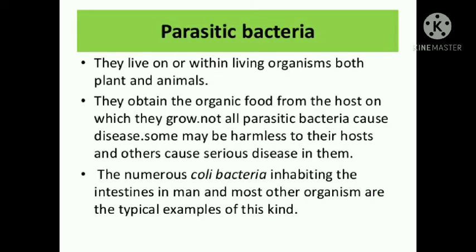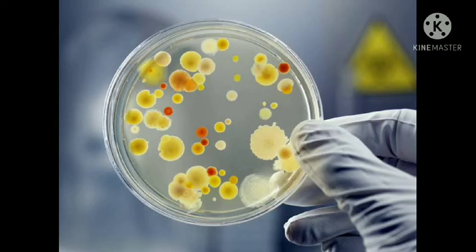Then the next type under heterotrophic bacteria is parasitic bacteria. As the term indicates, parasitic bacteria draw their nourishment from some other living organisms, and that living organism is known as the host. So, all the pathogenic bacteria, that is, all the disease causing bacteria, are parasitic bacteria.